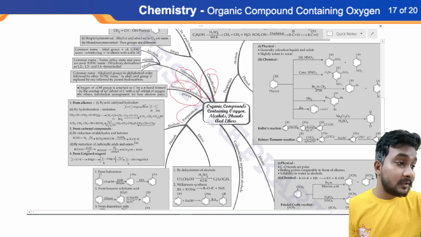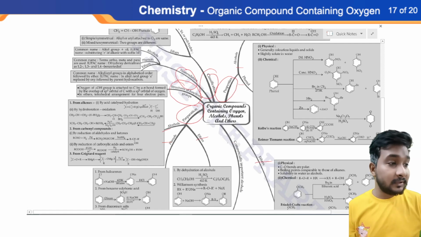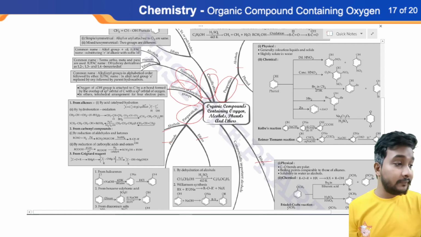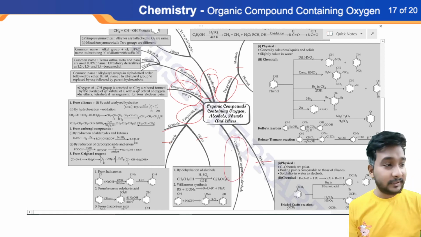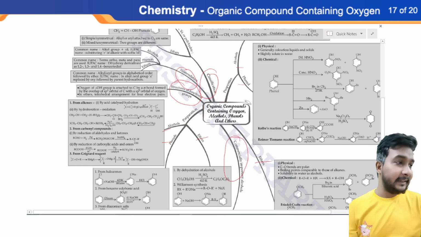Then we'll discuss preparation for alcohol, phenol and ether. After that, we'll discuss properties of alcohol, phenol as well as ether. During the preparation and properties of alcohol, we'll discuss commercially important alcohols also. So without wasting any time, let's begin.